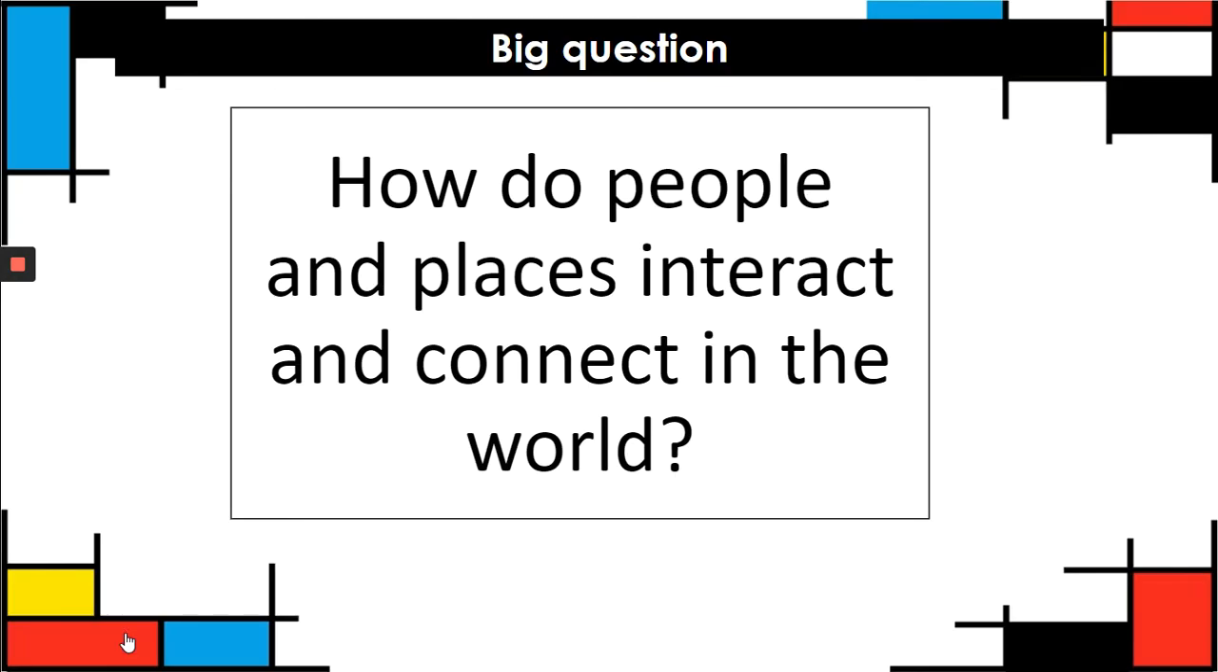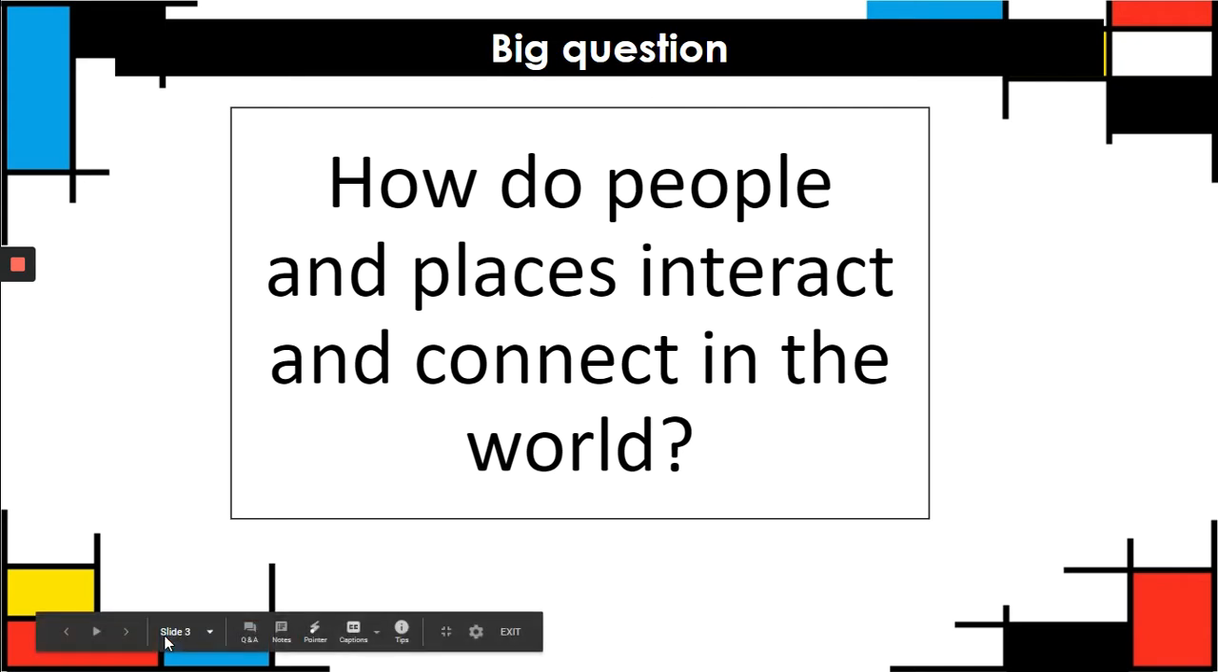Why are we exploring these themes? Because we want to try to answer this question: How do people and places interact and connect in the world? Remember, everything's connected to geography. So, the third theme we're going to look at is region.